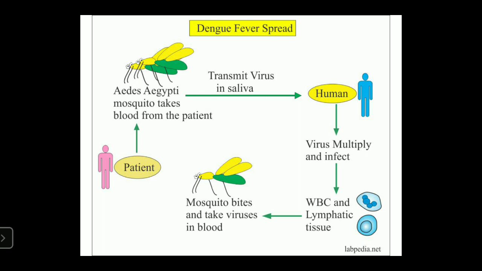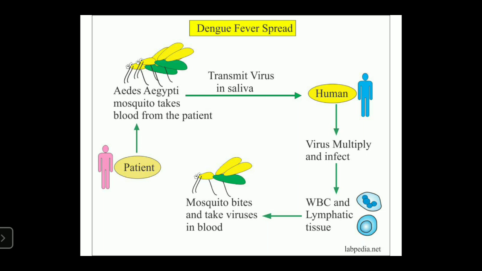In healthy persons, the virus is transmitted through the skin and enters the blood. In the blood it replicates, most commonly affecting WBC cells and lymphatic tissues. This causes leakage of plasma and leakage of blood from the epithelial tissue layers of the skin membranes, and also affects blood platelet production in the bone marrow.